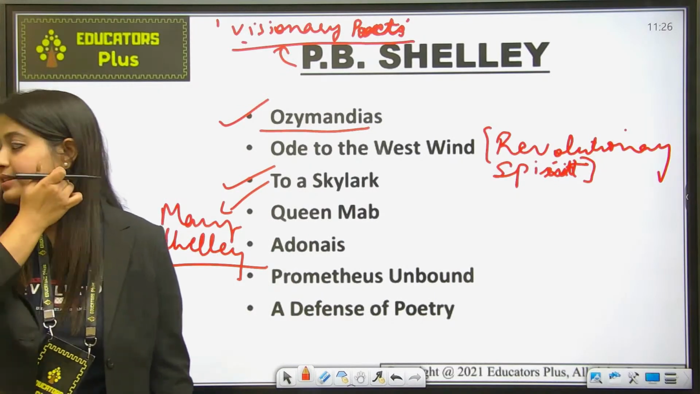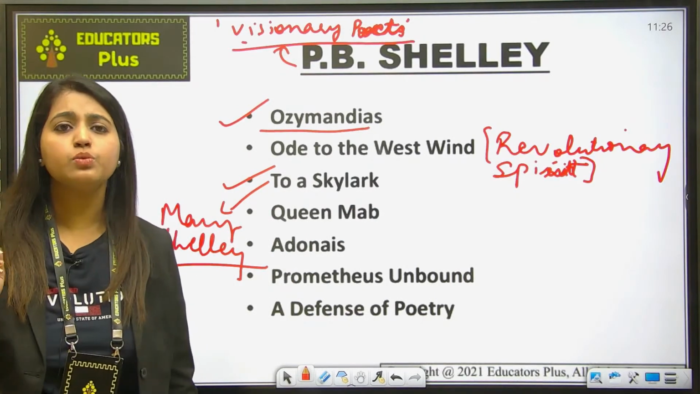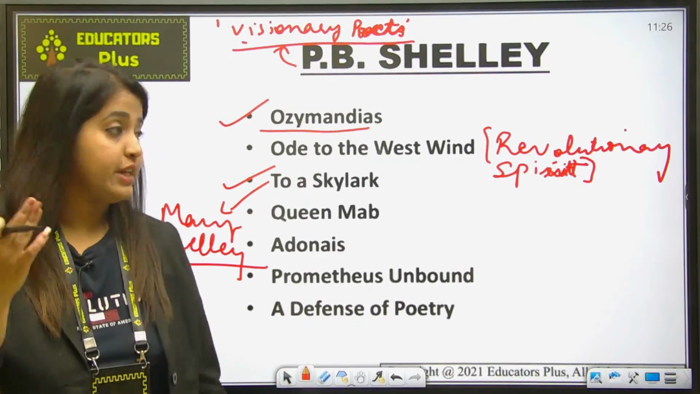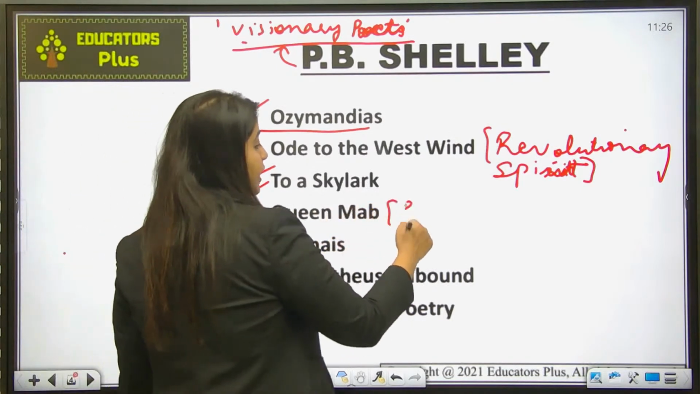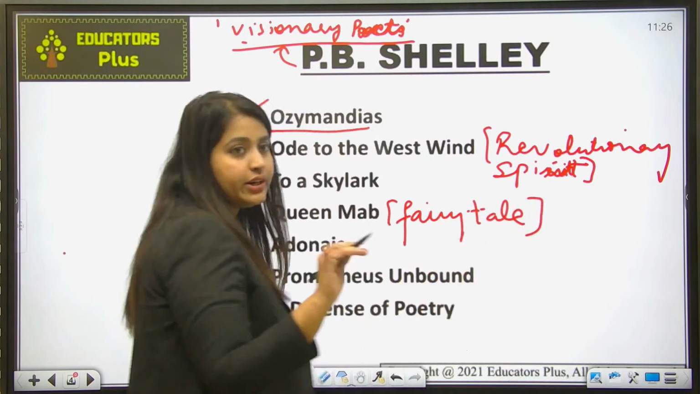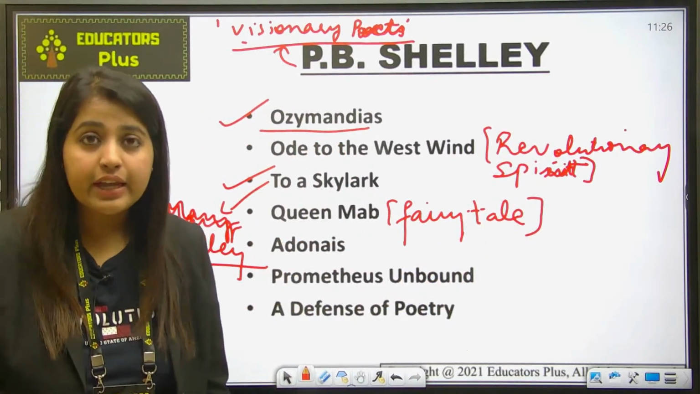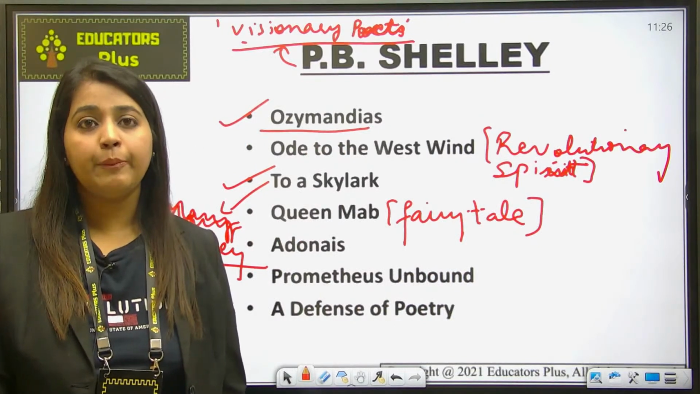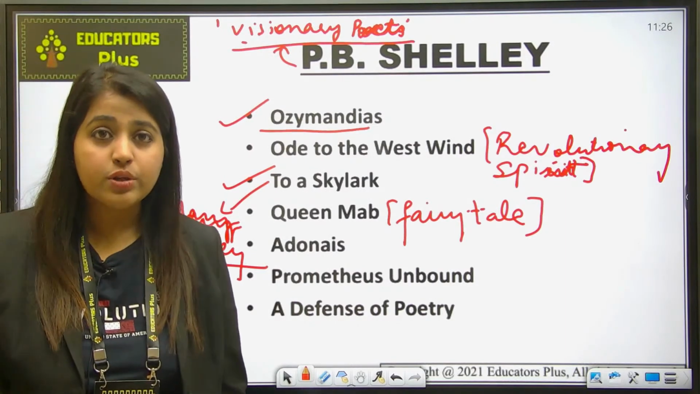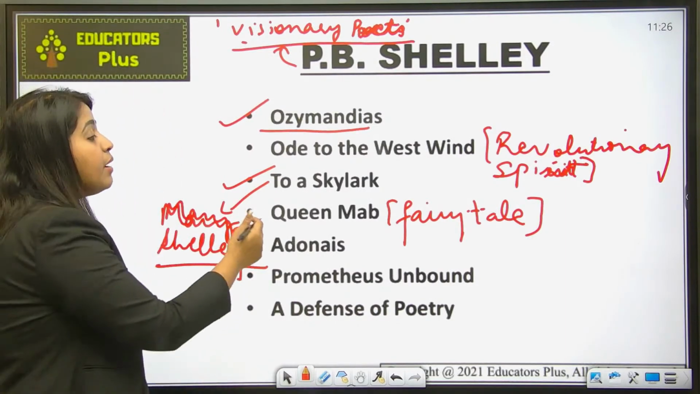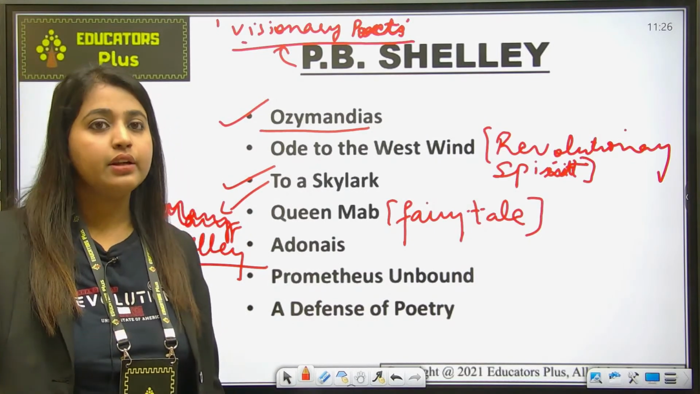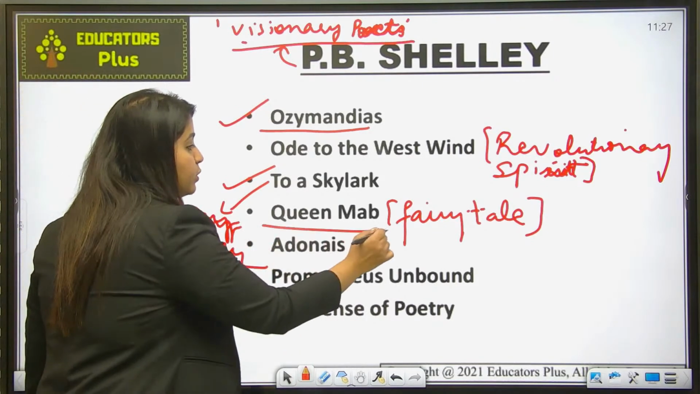Okay. Next is Queen Mab. So this work, Queen Mab, is also known for the revolutionary spirit, and it is written in the form of a fairy tale. So if you are asked about the nature of Queen Mab, it is a kind of fairy tale. Okay, it is not a satire or a sonnet. It is written in cantos, and it talks about Queen Mab, how she releases a man from the spirit and takes him on a tour with her. Okay, so it is about a tour with Queen Mab.